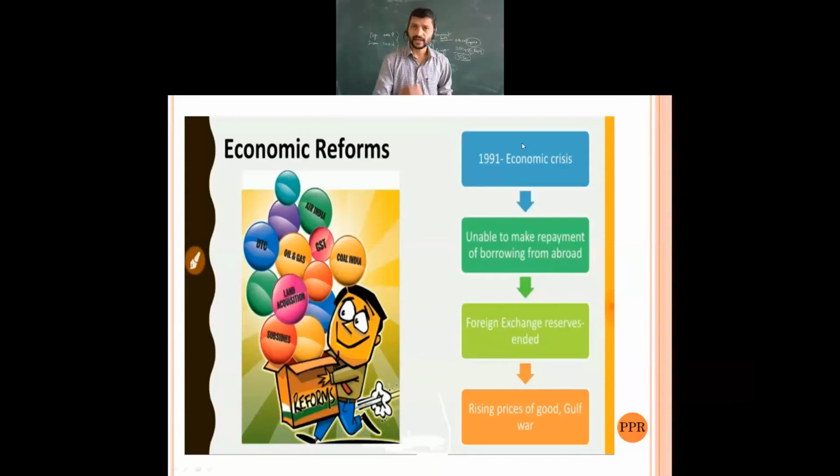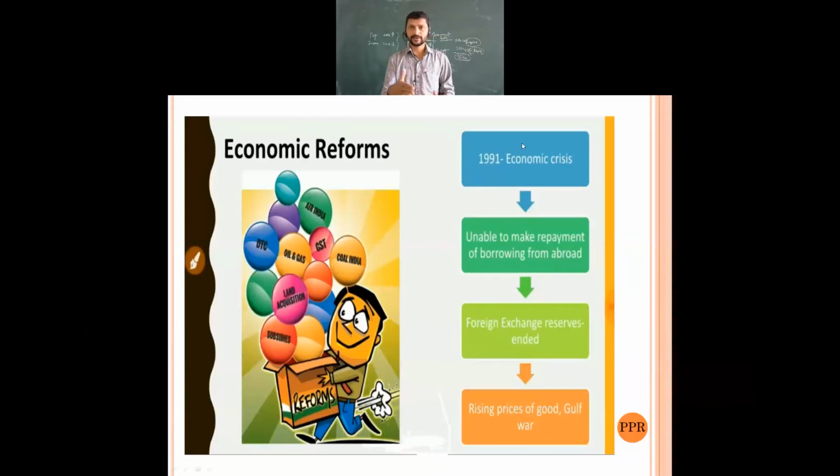See, they agreed to give the loan. The World Bank and the International Monetary Fund, that is IMF, kept certain conditions. Our Indian government wanted the fund to come out of this deficit, so when it agreed to the conditions, that time they provided us the fund. So this is the reason. Almost, the international fund was willing to lend to India in the year 1990.